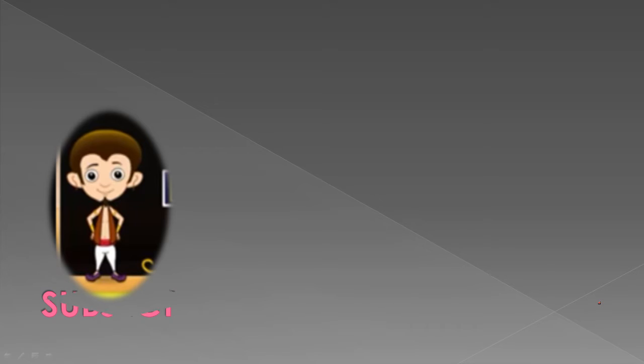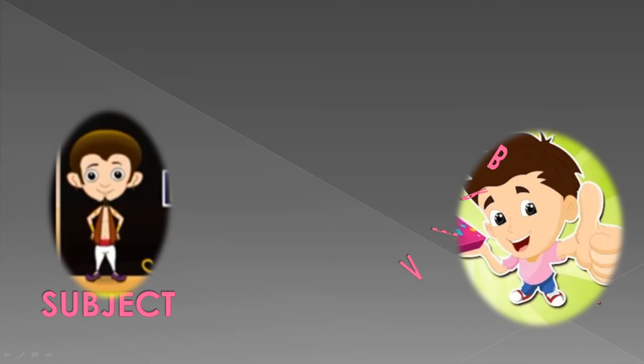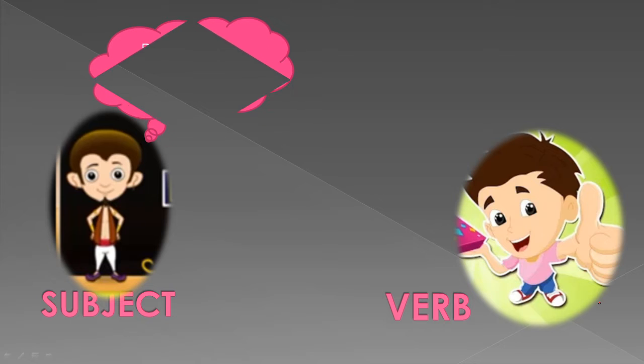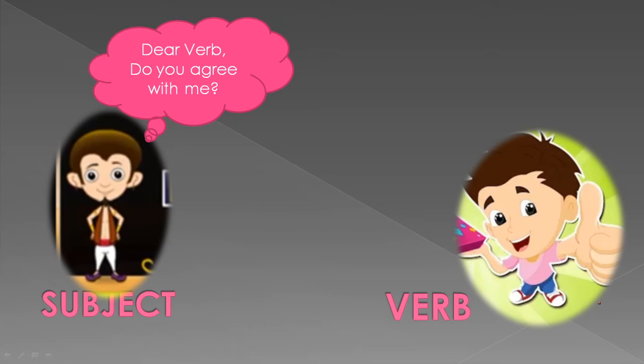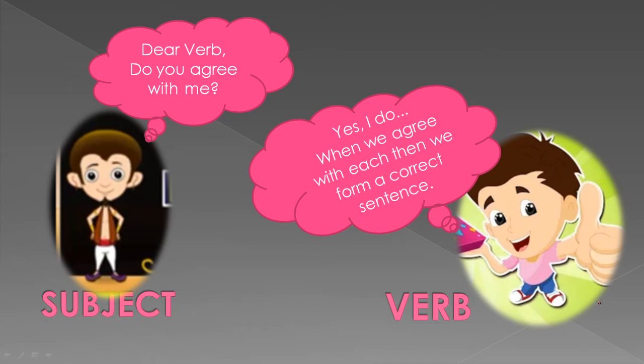Now here you can see subject and verb. Once subject asked verb, "Dear verb, do you always agree with me?" Then verb replied, "Yes, I do. When we agree with each other, then we form a correct sentence."